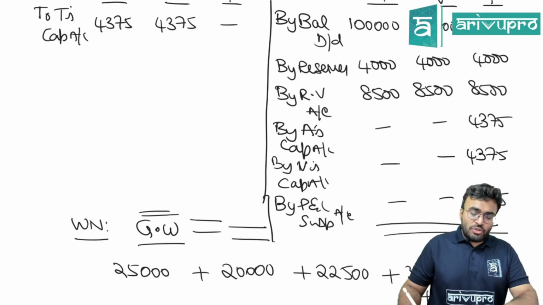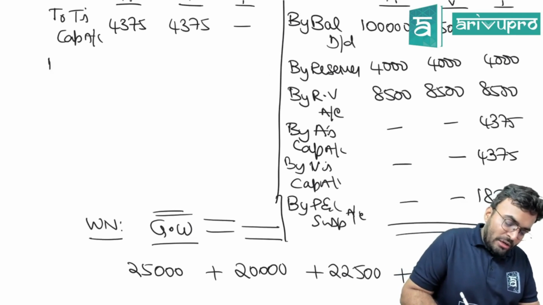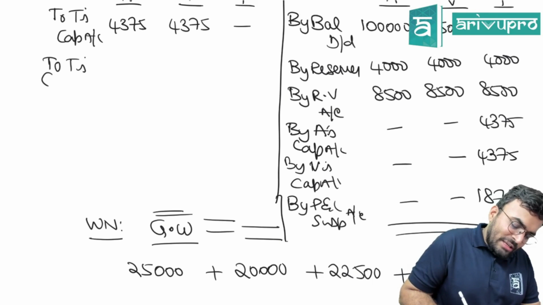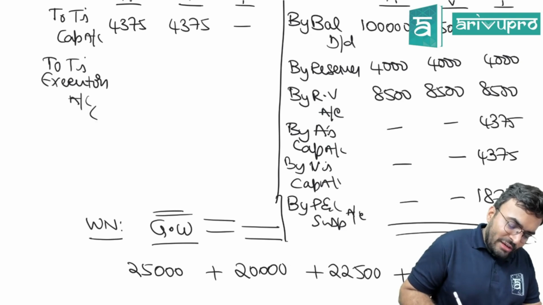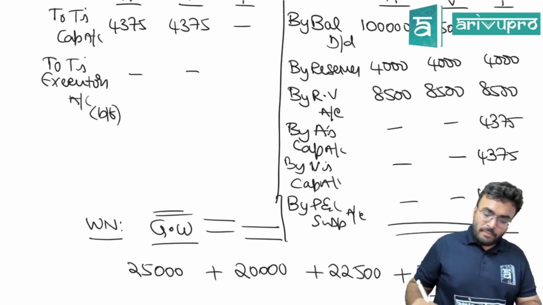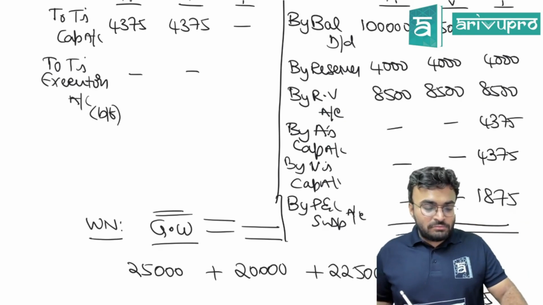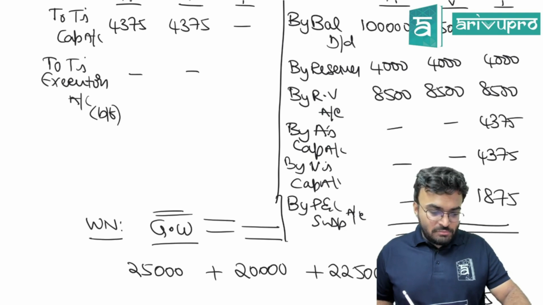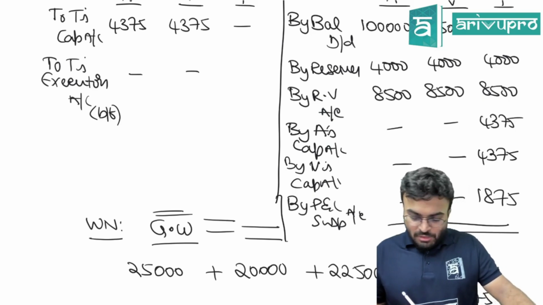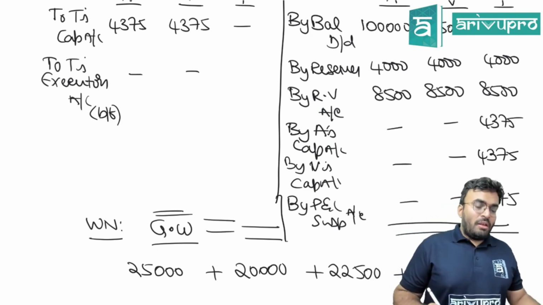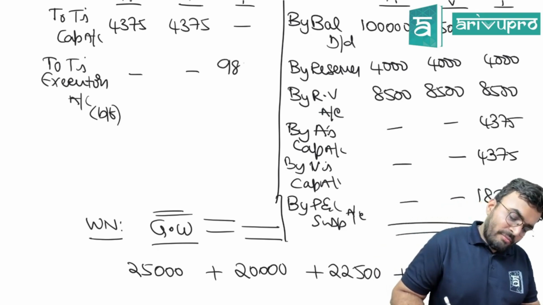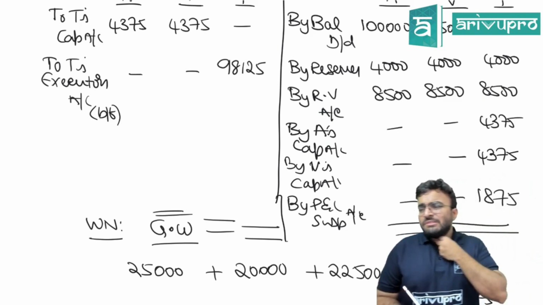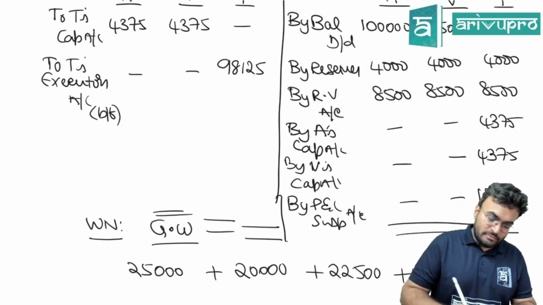Now, anywhere in the question, did they tell you that they are going to pay the retiring partner's executors immediately? No. So first what you will do? Transfer to Tarun's executors account. It will be treated as a loan. Balancing figure. Find out. 98,125.